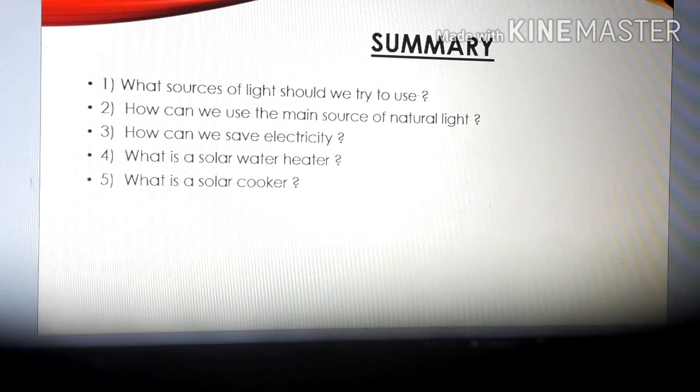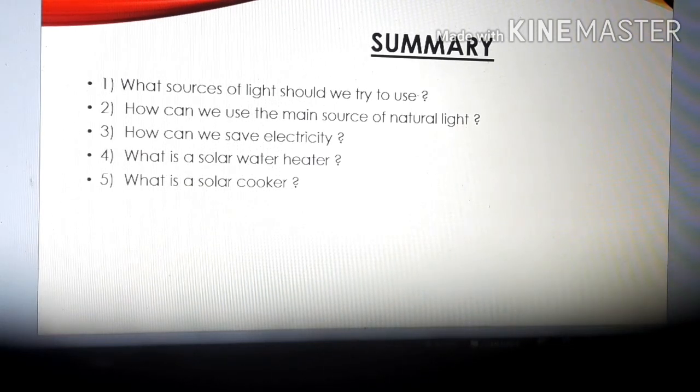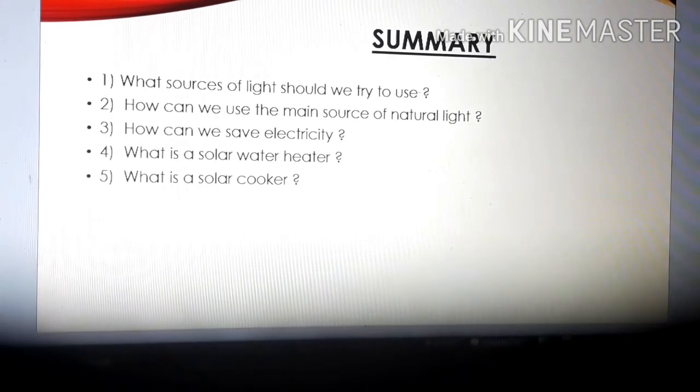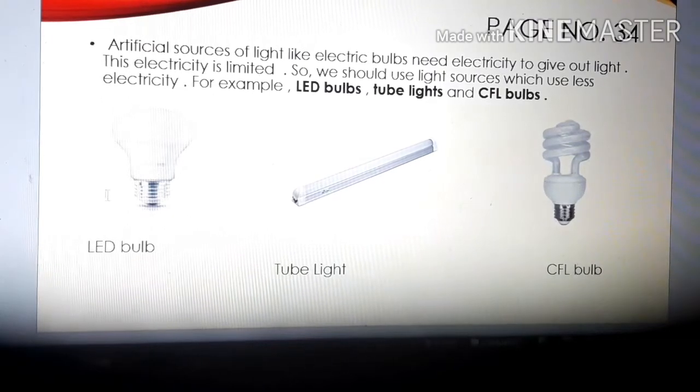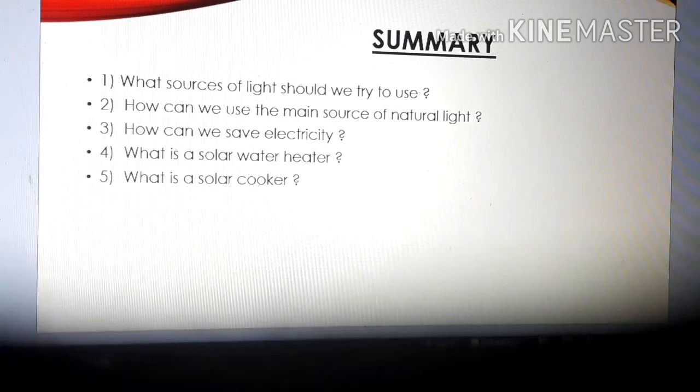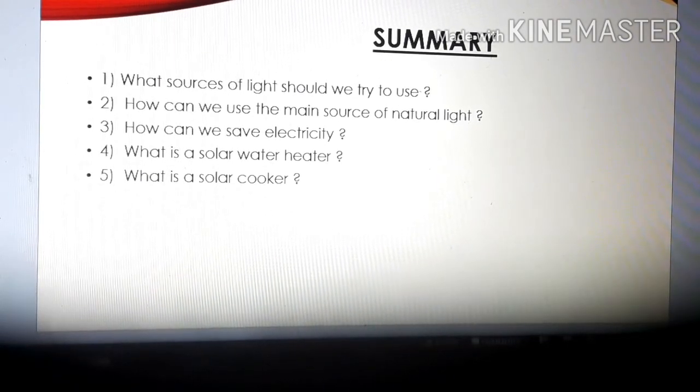Next question, children, how can we save electricity? Just now we have studied how we can save electricity. We can save electricity by using sources of light which consume less electricity. Which types of light sources can we use at home? LED bulb, tube light, CFL bulb. These consume less electricity. The second point, children, we should switch off the light when it is not in use.